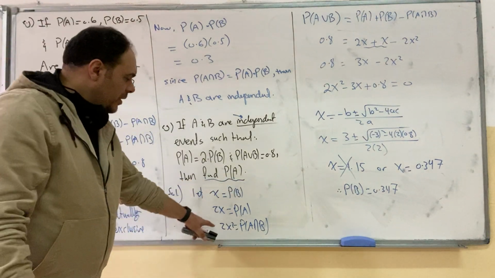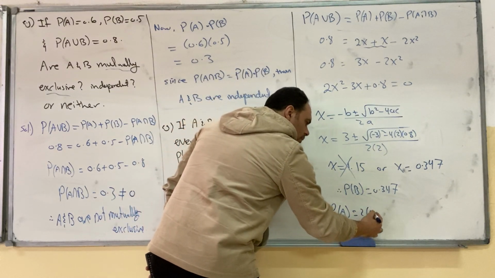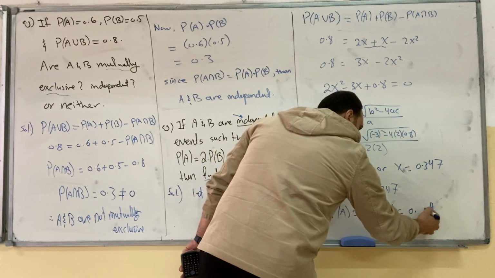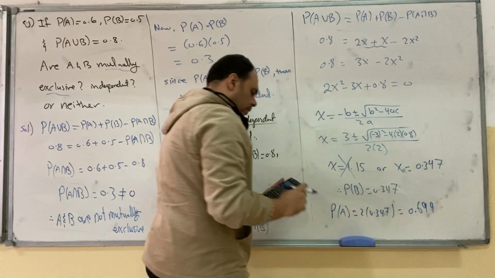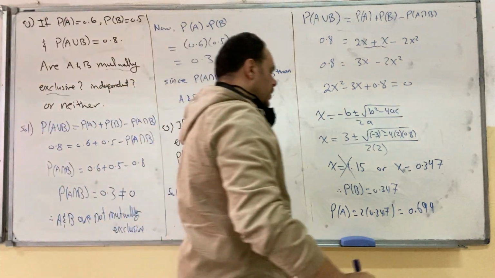Probability of A. Probability of A is 2x. So probability of A is 2 times 0.347, which is equal to 0.694.